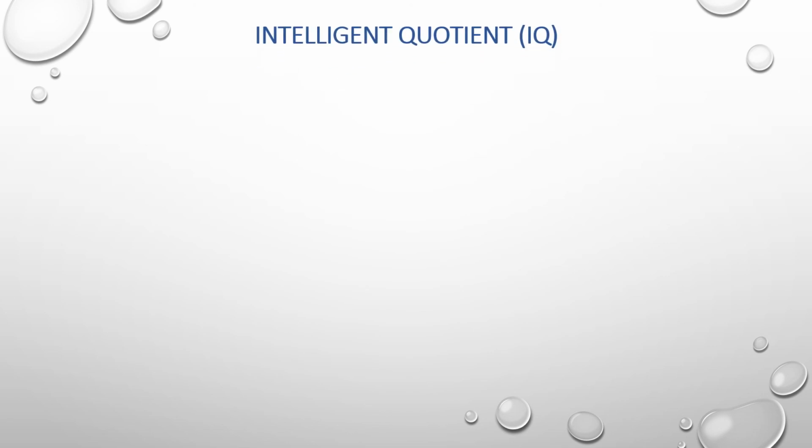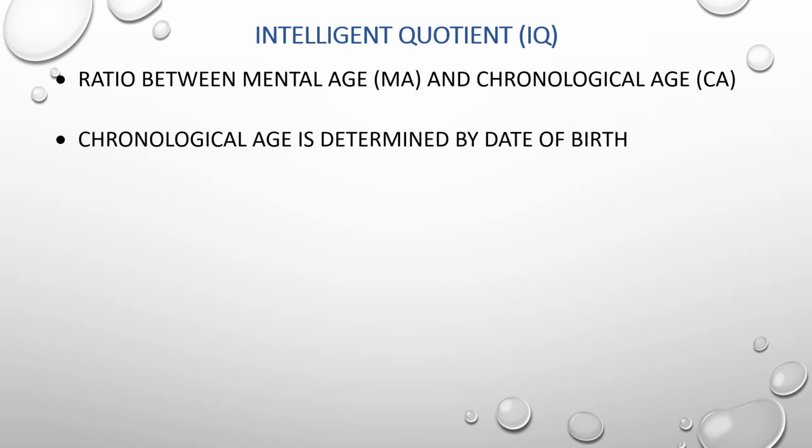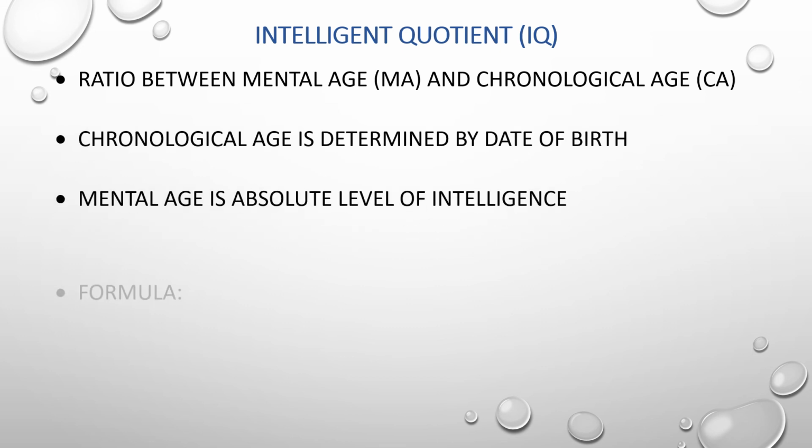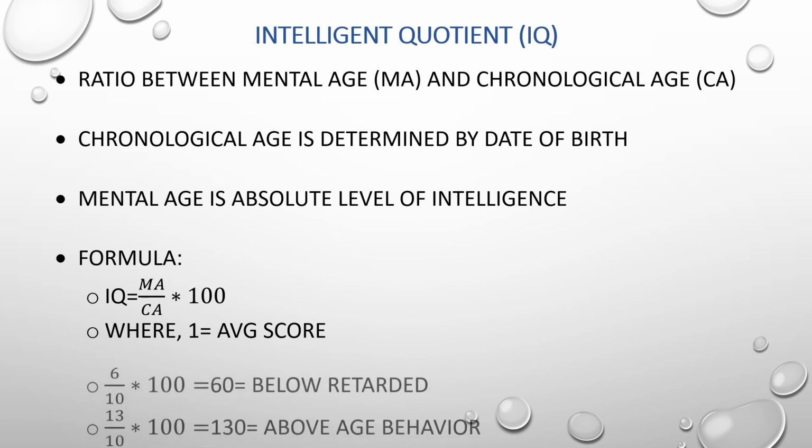Now we have the intelligence quotient. It is the ratio between mental age and chronological age. Chronological age is estimated by birth, and mental age is the absolute level of intelligence. The formula to calculate IQ is: IQ equals mental age divided by chronological age, multiplied by 100.